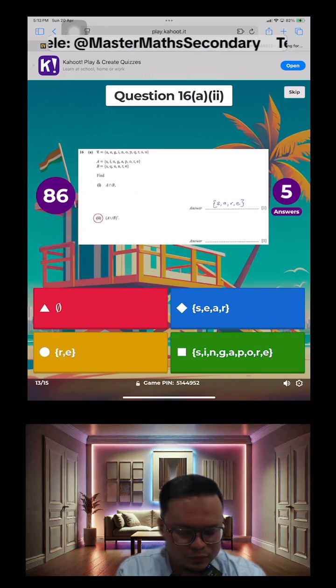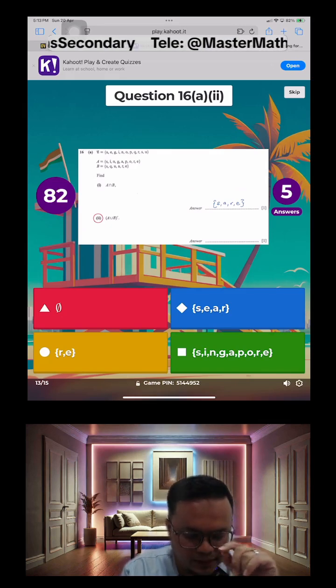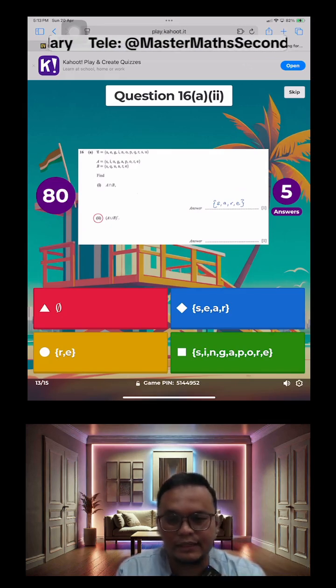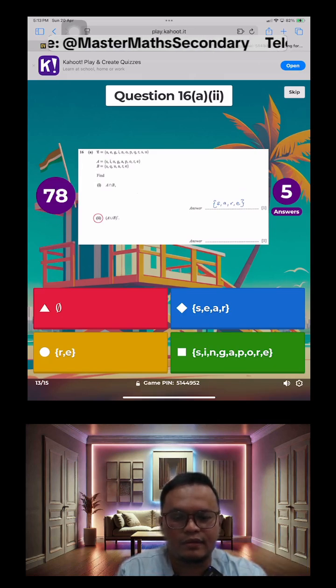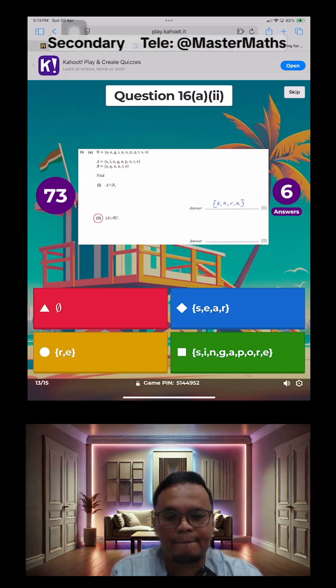Now in A part 2, we are asked to find the set containing the elements of A union B, then the complement of everything. You're asked to find the complement of the set A union B.